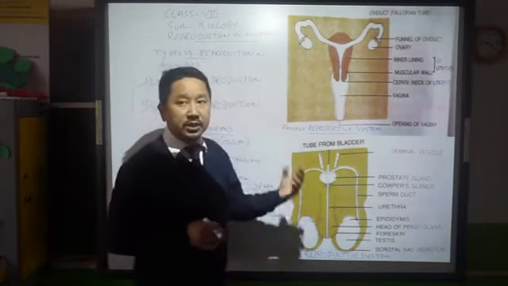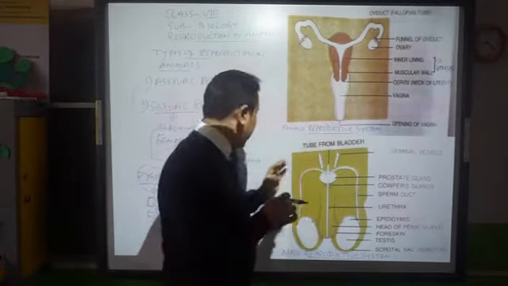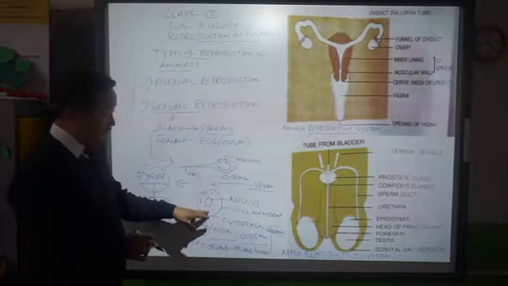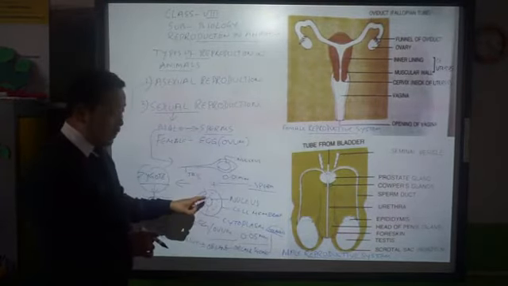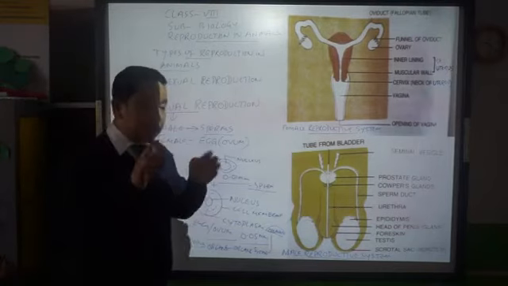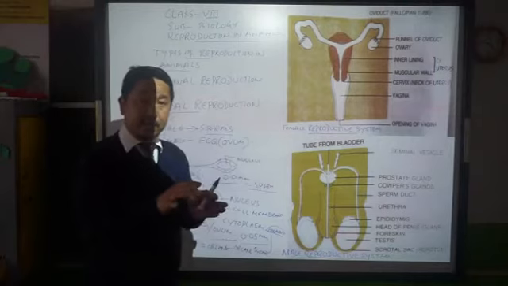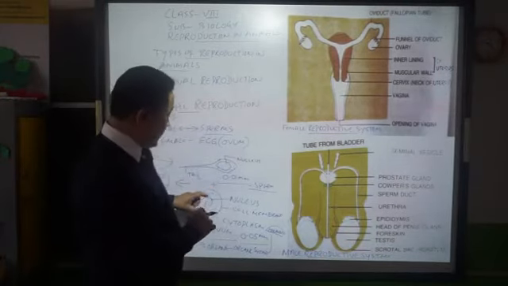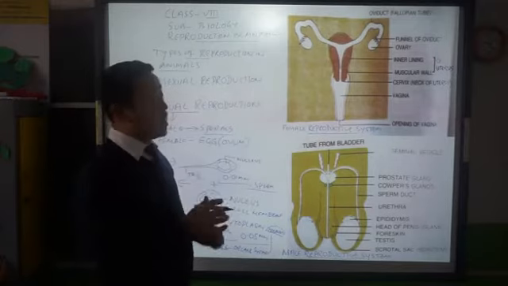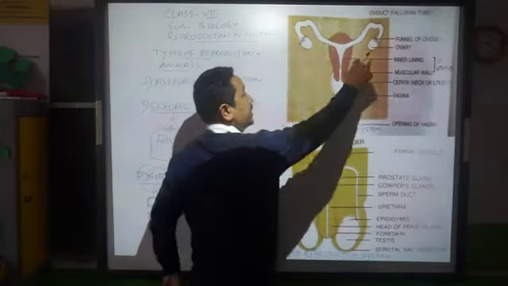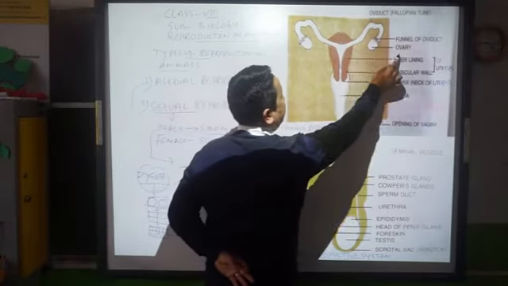In the female reproductive system, as I was talking about the ovum or the egg, egg means this cell. Don't think of the egg of hens, not like that. Here the egg is like this, which is inside the female's reproductive system. So where is it actually produced? It is produced here. This is called your ovary.